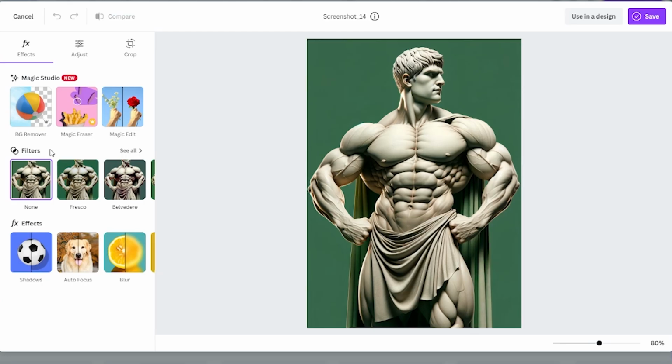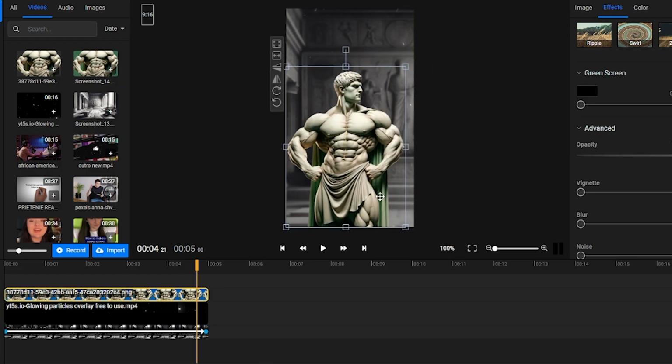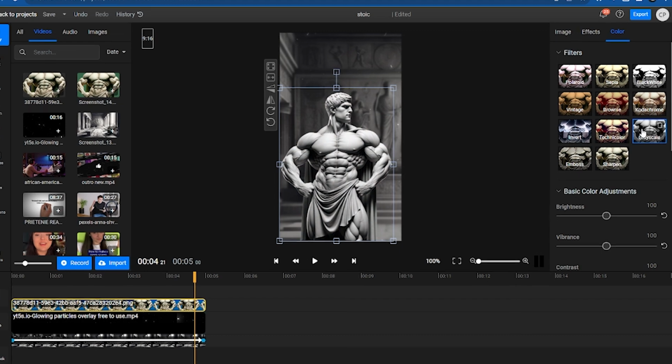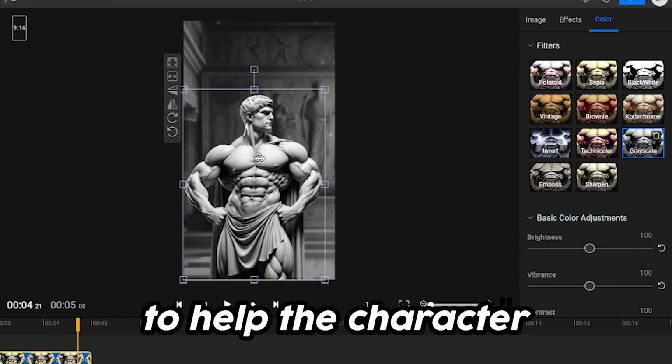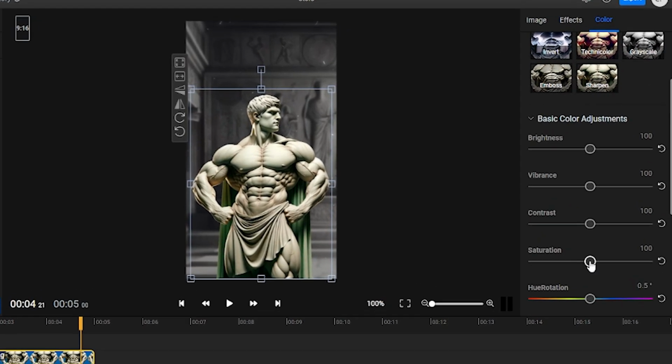Of course, you can also just use your favorite photo editing app to remove the green screen before importing the image into Flixier. Before we're done with our character, I'm going to go to the Color tab and choose Grayscale to help the character blend in with the background. You can also achieve a similar effect by dragging down the saturation slider.